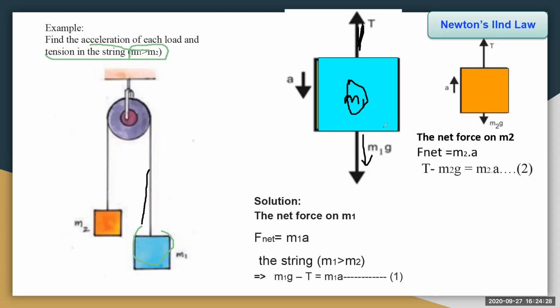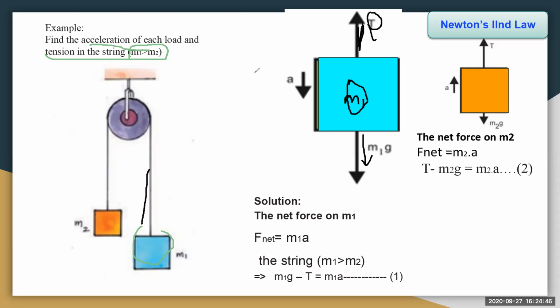The T is the tension normal force acting upwards. That string is stopping the body from falling. Now the acceleration is in the downward direction.